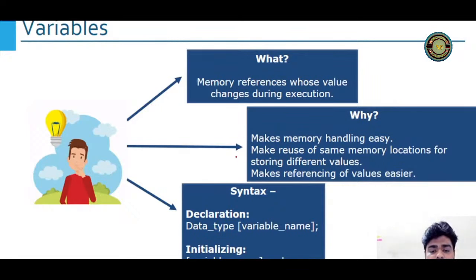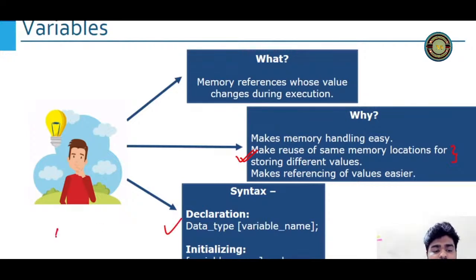This is one particular point which is very important. I have explained you this already. Makes referencing of values easier. What is referencing? Means if your mom is saying that, hey son, can you please bring me garam masala box? So you know that which one is garam masala box, right? That is what is referencing. You are referencing to that box because garam masala is the word which you are using there. So this is how we declare it.